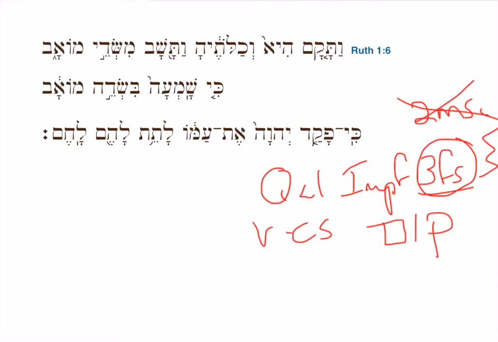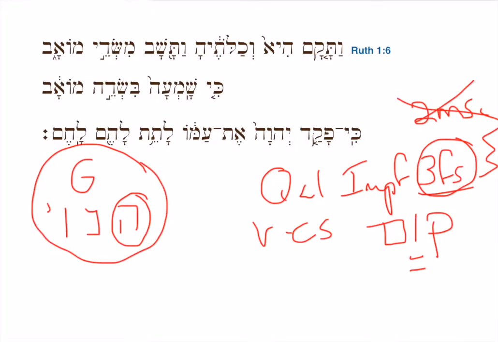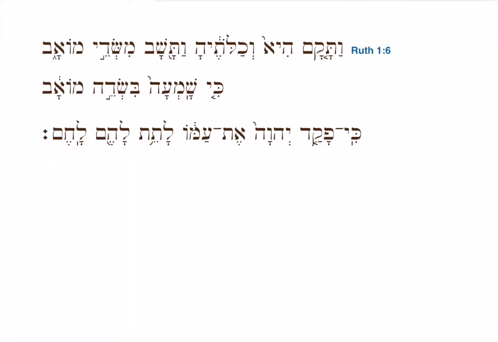I noticed that my root, the second root letter is a Vav, and this is called a weak verb. Weak verbs are verbs that have root letters that are a guttural, or a yod, or a Vav, or a noon, or a hey. And the hey is usually the third root letter. These are called weak verbs, and they're weak because they cause squirrely things to happen to your verb forms. And as we see here, we're left with two root letters.